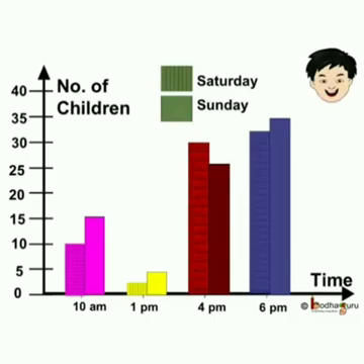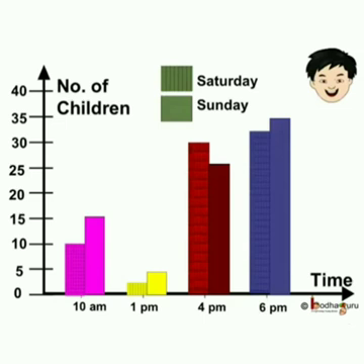So look, this way of representing data is called the double bar chart, as we have used double bars for each data adjacent to each other without any gap. That is the number of children at different times in the park on Saturday and the number of children at different times in the park on Sunday.